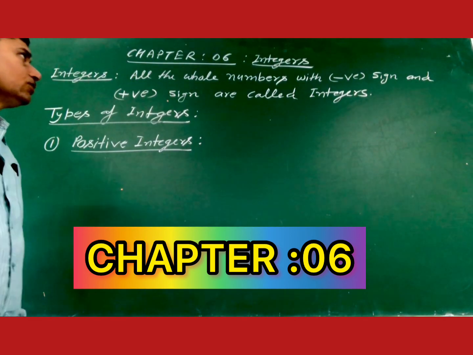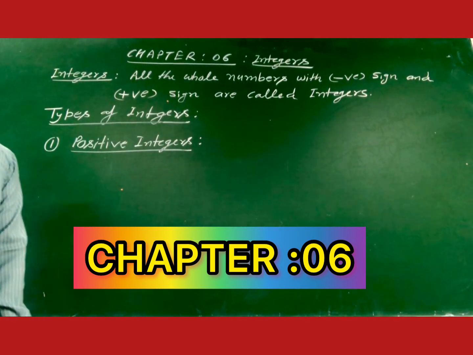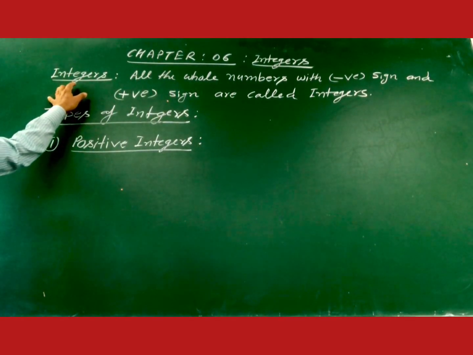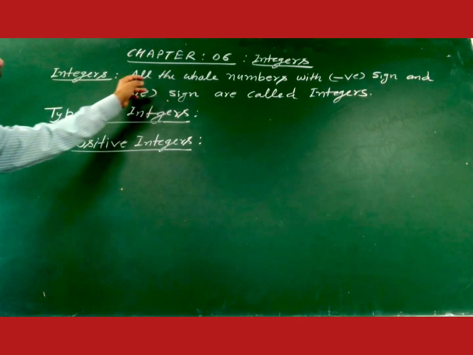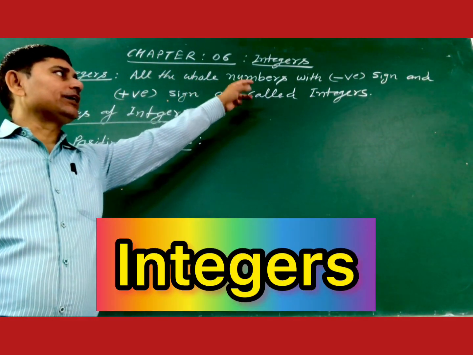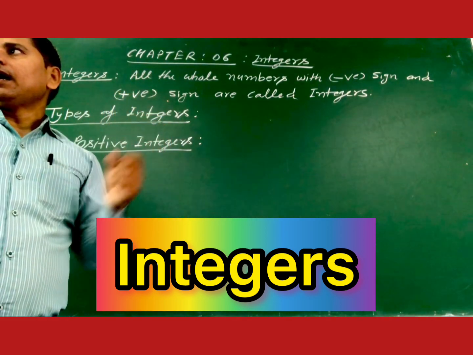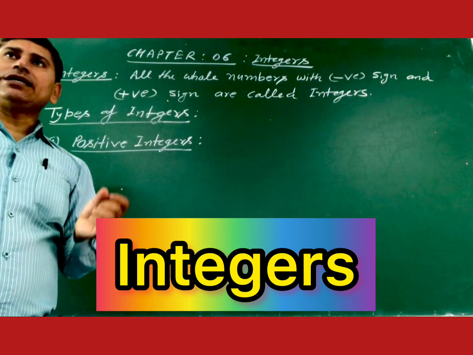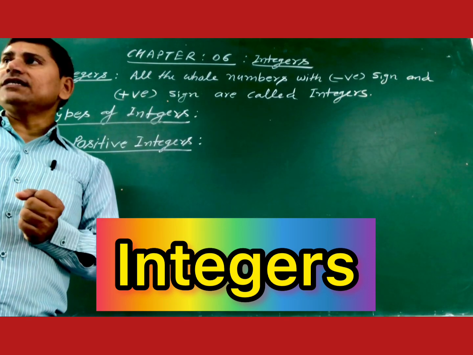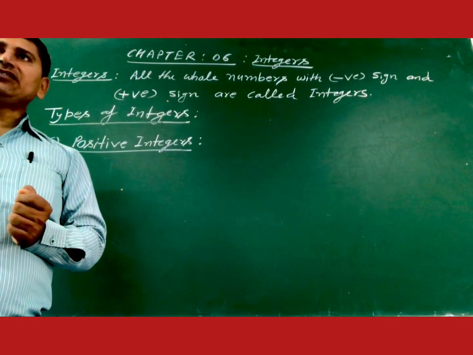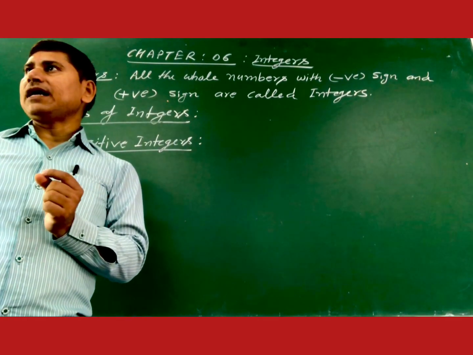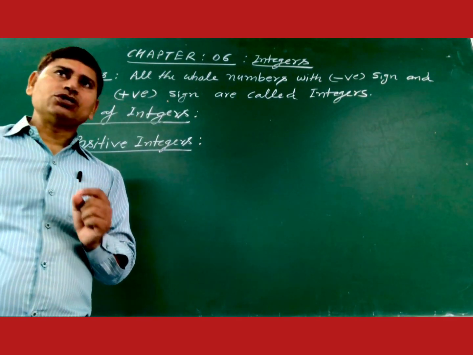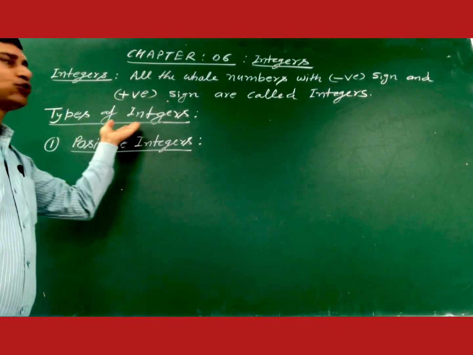I want to tell you about integers, chapter number 6. So what are integers? Once again, try to understand. All the whole numbers with negative and positive signs are called integers. In other words, negative and positive whole numbers are known as integers. But keep in mind that 0 is neither negative nor positive.